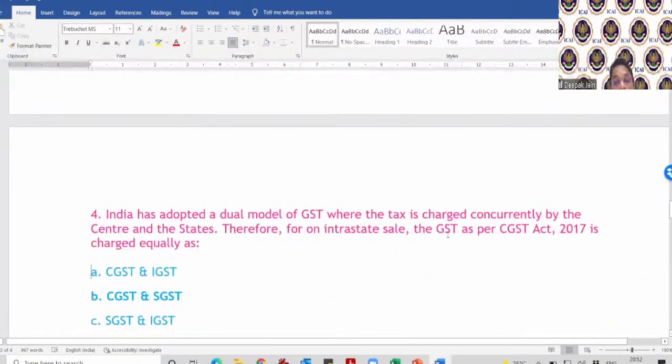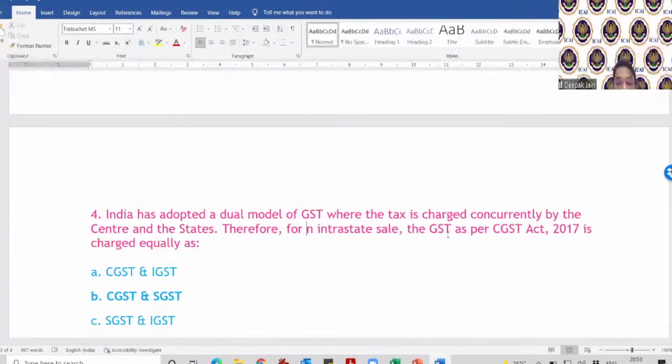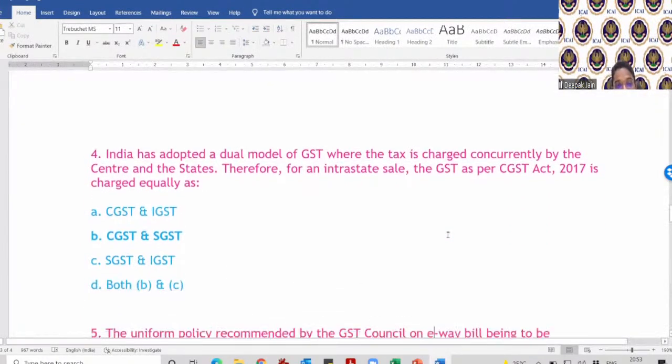India has adopted a dual model of GST where the tax is charged concurrently by the center and state. Therefore, for an interstate sale, the GST is IGST, and for an intrastate sale, the GST is equal to CGST and SGST.